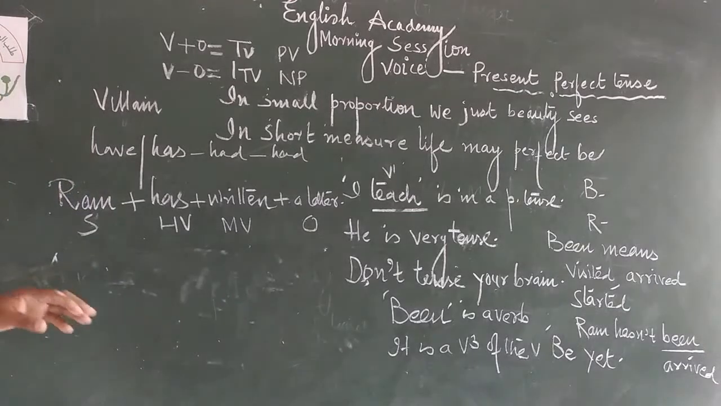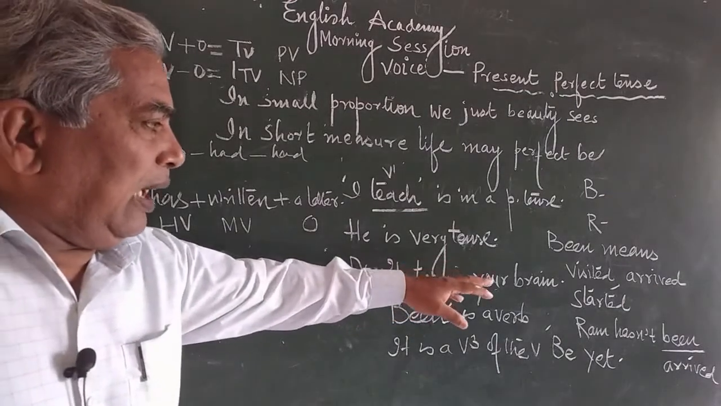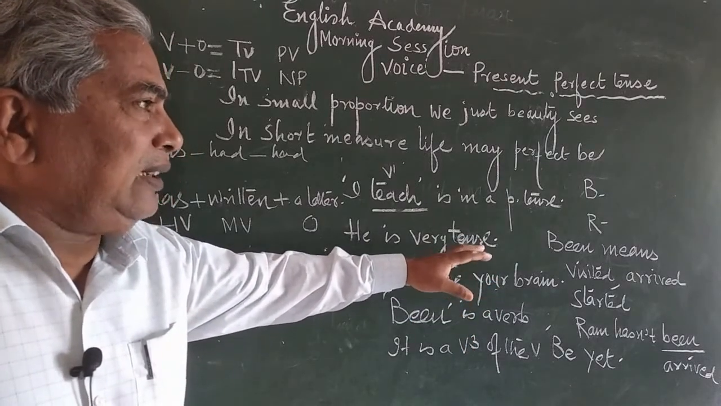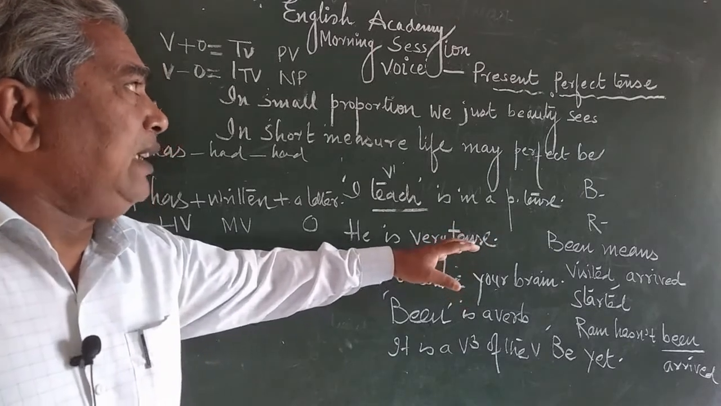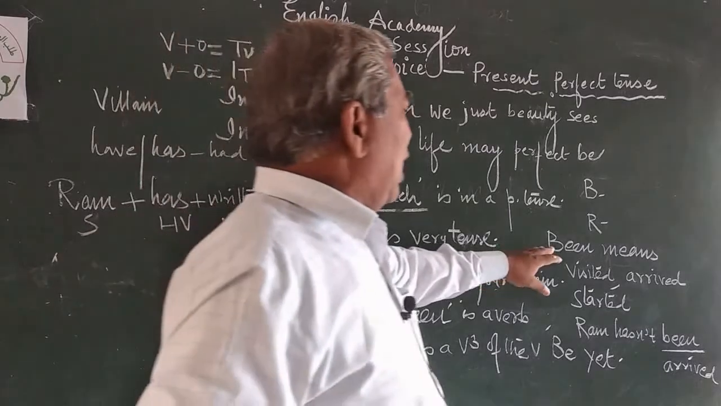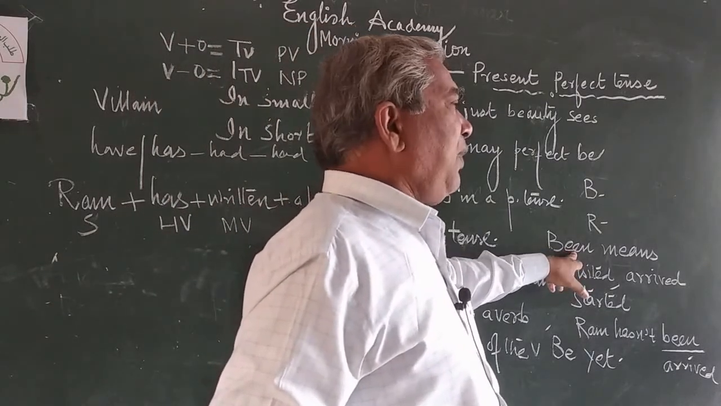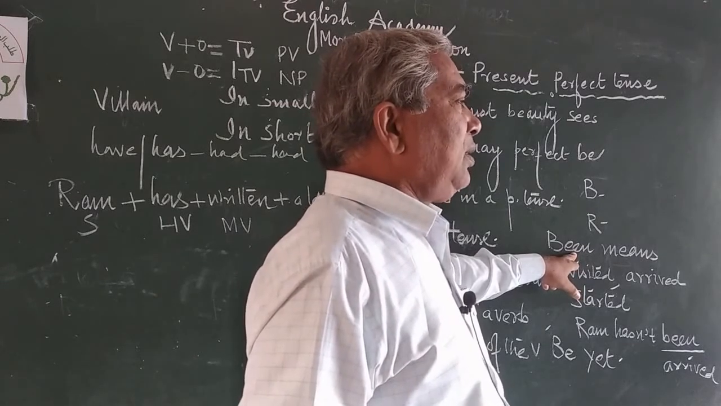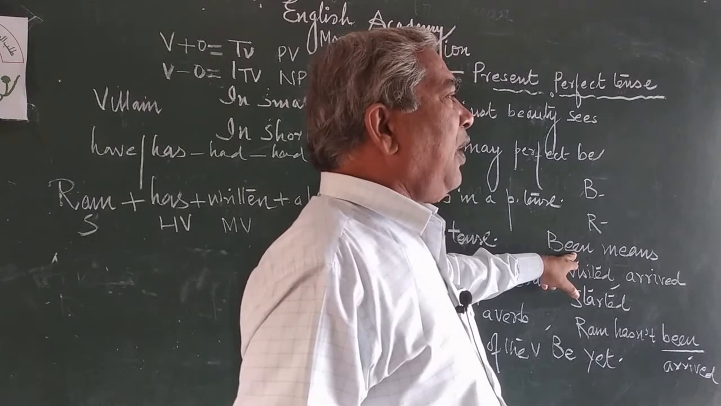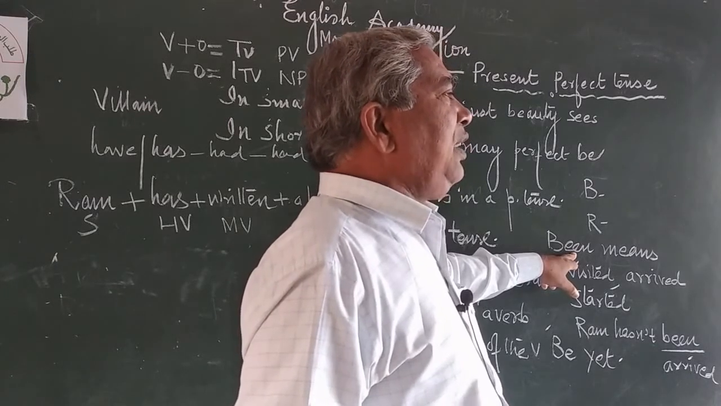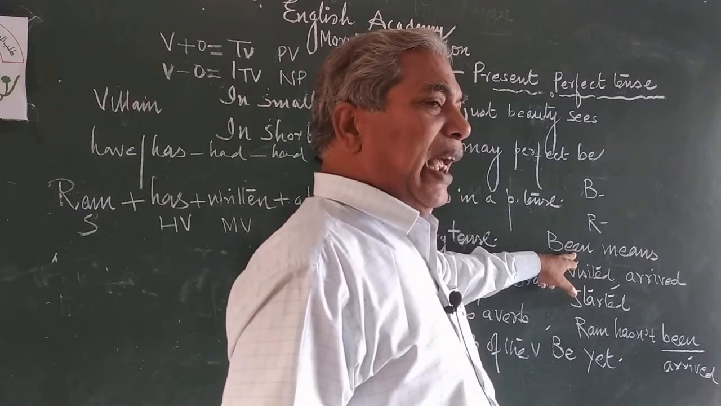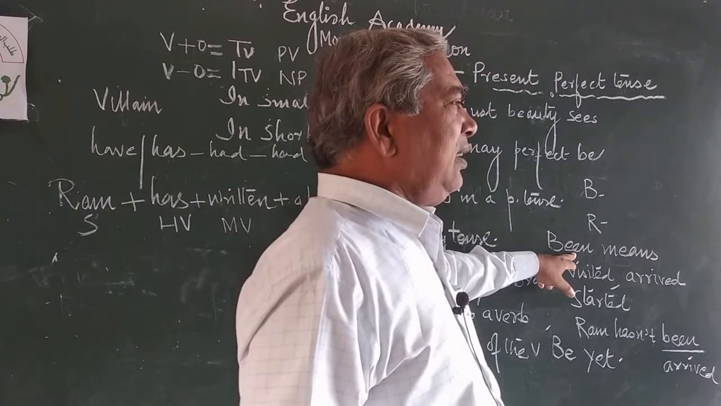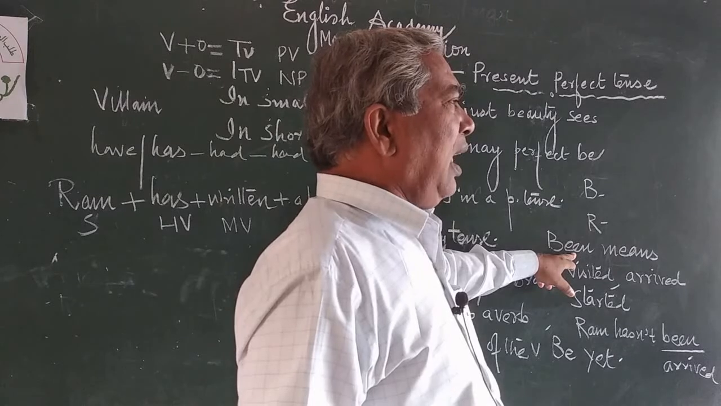My dear children, very important, please don't forget and never forget, been is the third form of the verb be. And if somebody asks you, sir, if been is the third form, what is its first form? First form is am, are. Second form is was and were. Third form is been. Ing form is being, B-E-I-N-G. Never forget, my dear students, it is very important for you and for everyone.